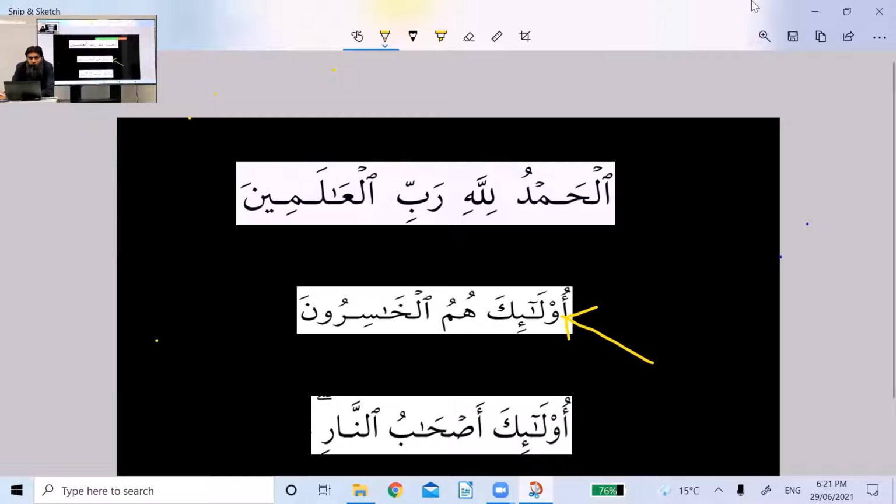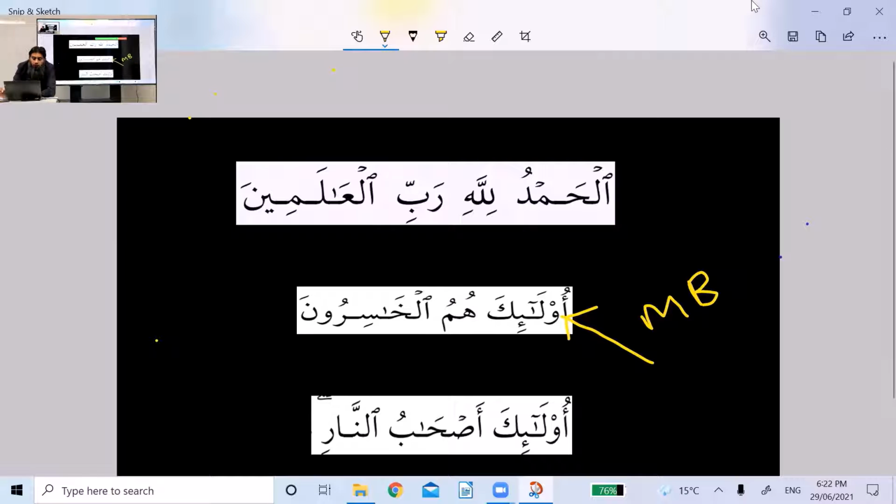Ulaika is ismul ishara. And ismul ishara, obviously the name itself tells you that it is an ism. So your jumla or your sentence is starting with the ism, ulaika. Now ulaika will become your mubtada. Let's label this one.